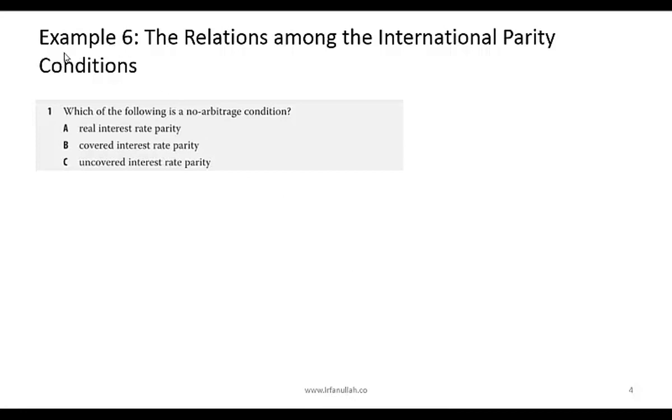Let's take a look at example 6 now. This is relatively straightforward and just testing how well you recall the various relationships. Which of the following is a no arbitrage condition? The correct answer is B, the only one that is a no arbitrage condition or one that holds because of